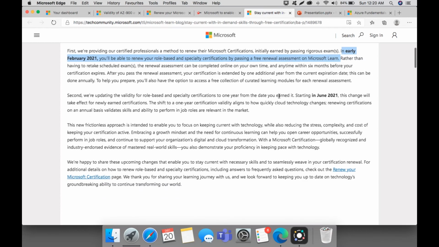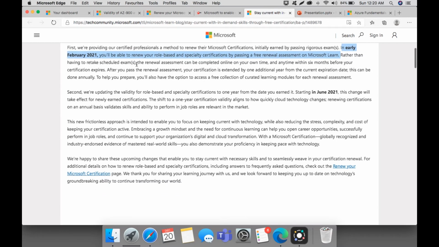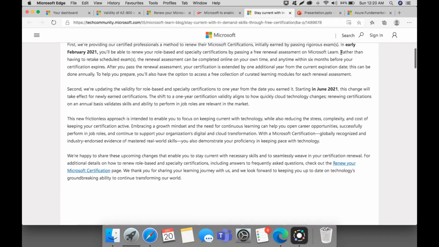Rather than having to retake scheduled exams, the renewal assessment can be completed online on your own time, anytime within the 6 months before your certification expires. This we need to take care of.